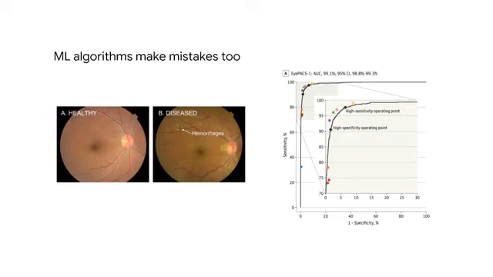Working closely with doctors in the US and India, they created an ML model that would diagnose diabetic retinopathy with performance equal to that of ophthalmologists. In the graph on the right, the model's performance is depicted in the black line, while the professional ophthalmologist's performance is depicted with colored dots.